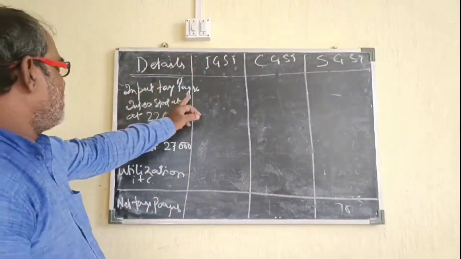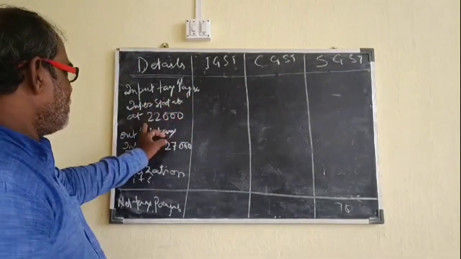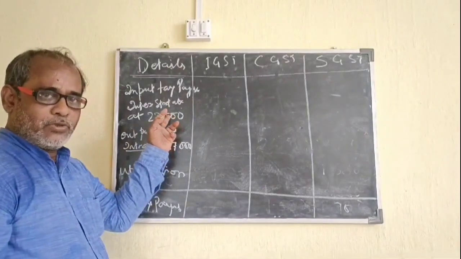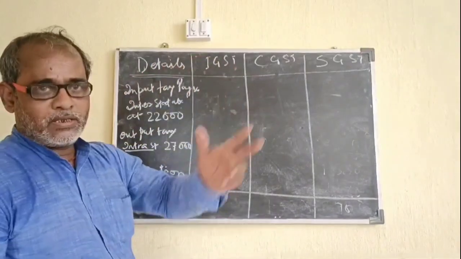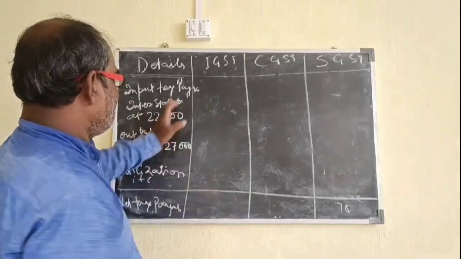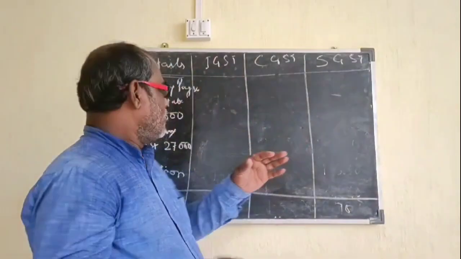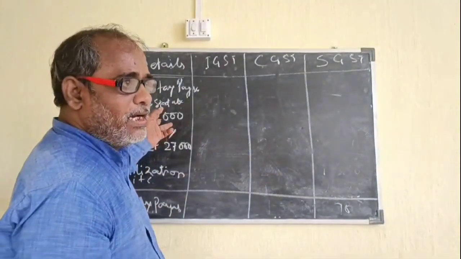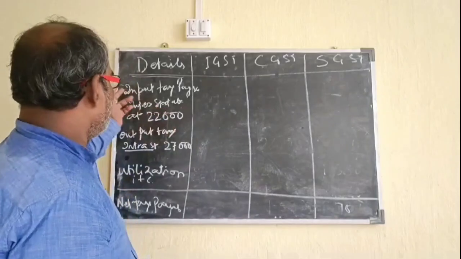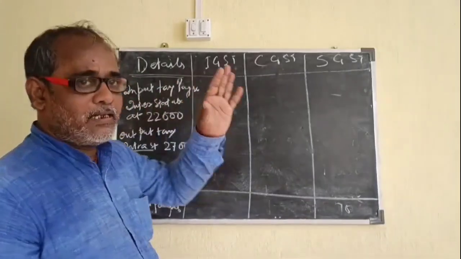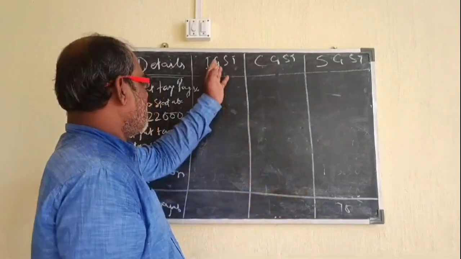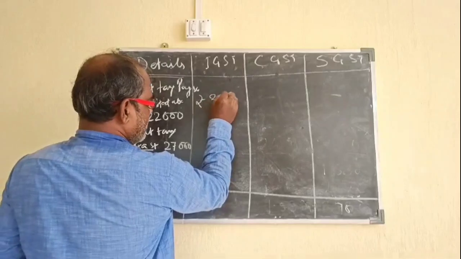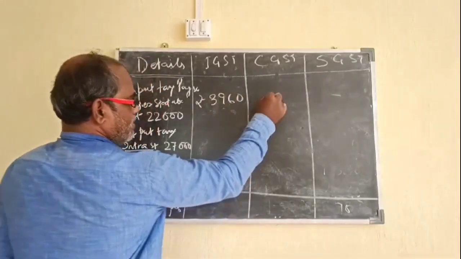First is input tax payable interstate at rupees 22,000. The dealer has purchased the goods at 22,000, so he is going to put the GST, and since the state has been changed, the tax of GST we have already solved. It is 3960. So input GST is 3960, and since the state has been changed, it comes under IGST, that is rupees 3960. Nothing else.